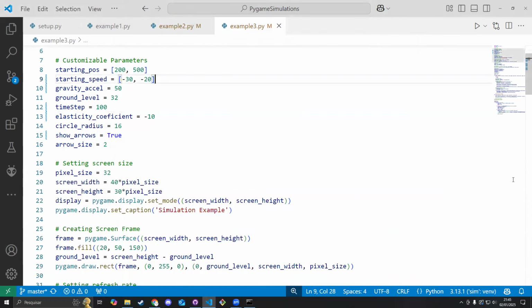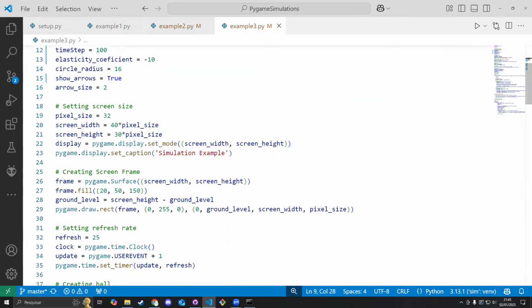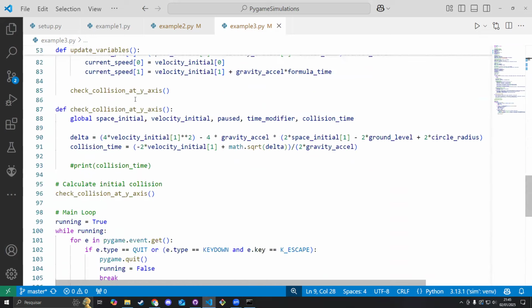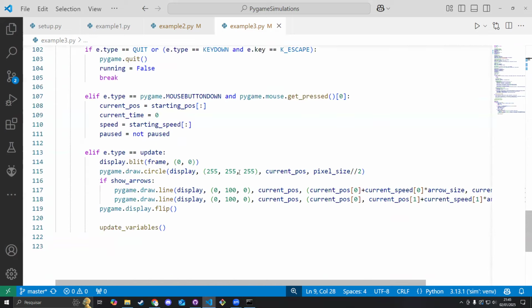And yep, again, I don't want to show too much detail about how the physics behind this is working, but it's actually very similar on a high level to the previous example. I'm just using the same event here, the update event, and on this event, I just draw everything on the screen. So I draw a frame here. It's just the background that you have on the simulation. I also draw the circle, and that is the ball that I'm using as an example. I also have this condition here that is checking if I want to show the arrows or not. And then I just flip the screen and it's going to show the current frame.